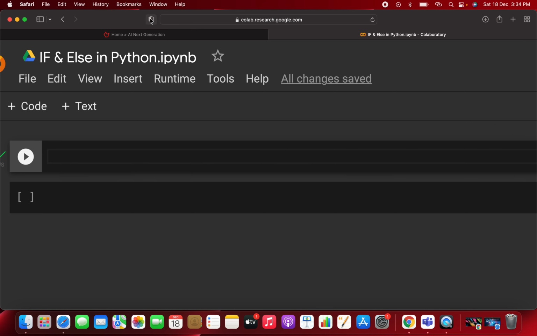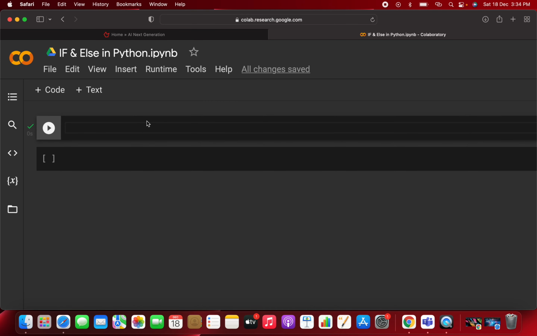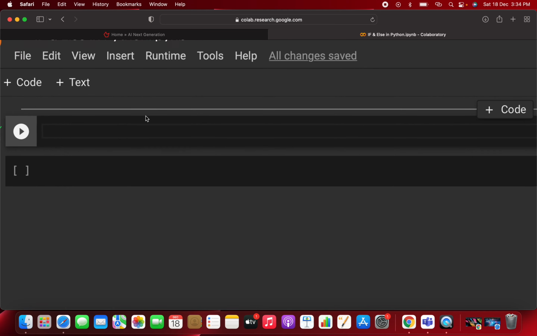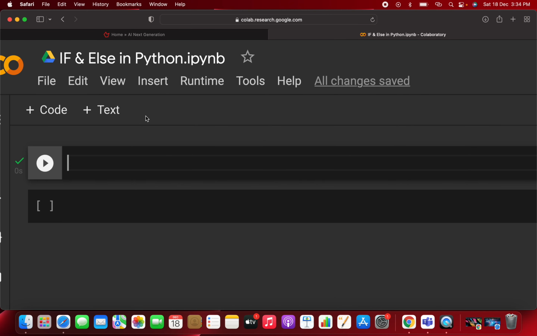We are going to use two conditions: the if condition and the else condition. And there is one more condition, which you use whenever you apply multiple conditions; in that place you have to use the elif condition. So let's make this really easy. Before starting, you have to understand the syntax.